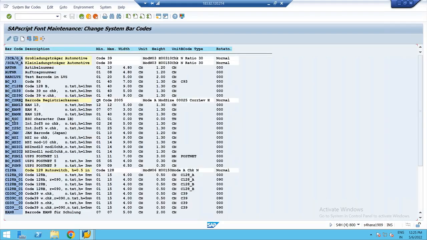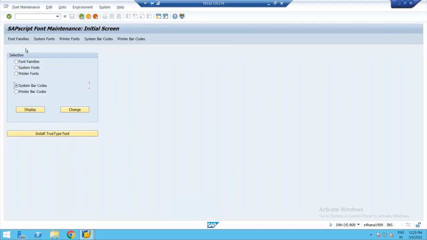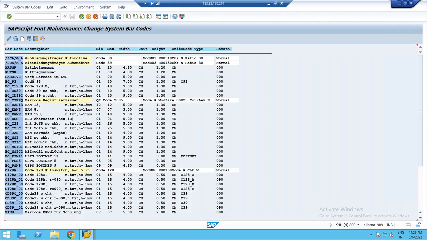Here, all these are standard barcodes. You will not do this yourself; this is done by the administrator, but it is only for knowledge's sake. What is the T code I'm using here? SC73. In SC73, choose the radio button system barcodes, click on the change button. You are able to see all the standard barcodes.